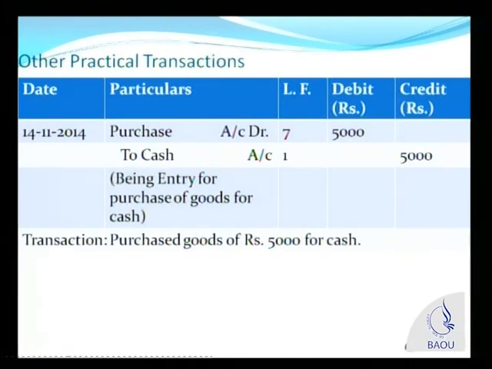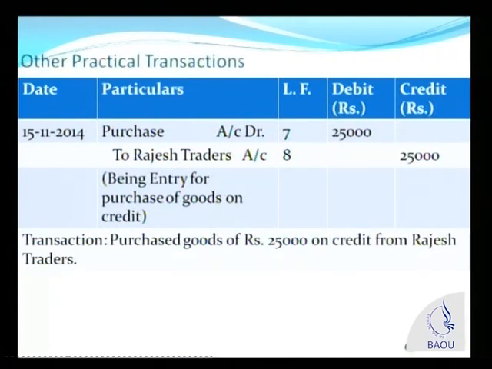We look at the next transaction now. We've already seen cash purchase transaction. Now we are looking at credit purchase transaction. In this transaction, we have purchased goods of rupees 25,000 on credit from Messrs. Rajesh Traders. Whenever there is a credit transaction, you would usually be given the name of the party from whom the goods are purchased, and therefore Rajesh Traders is the supplier of goods. He becomes your creditor. You will owe money.